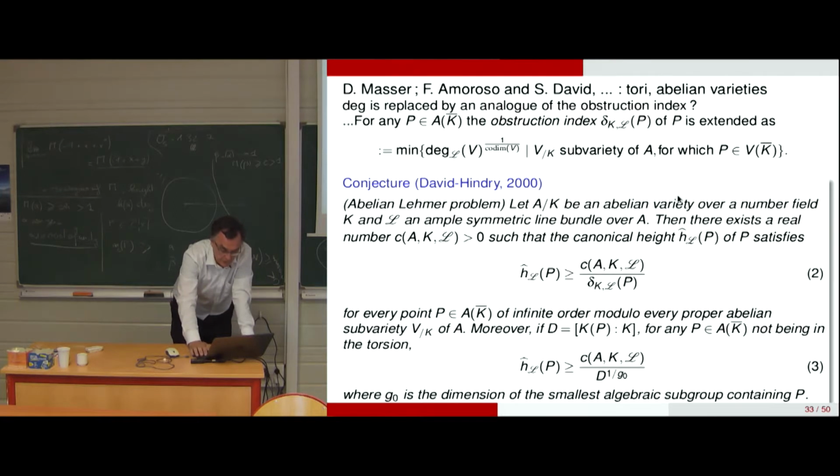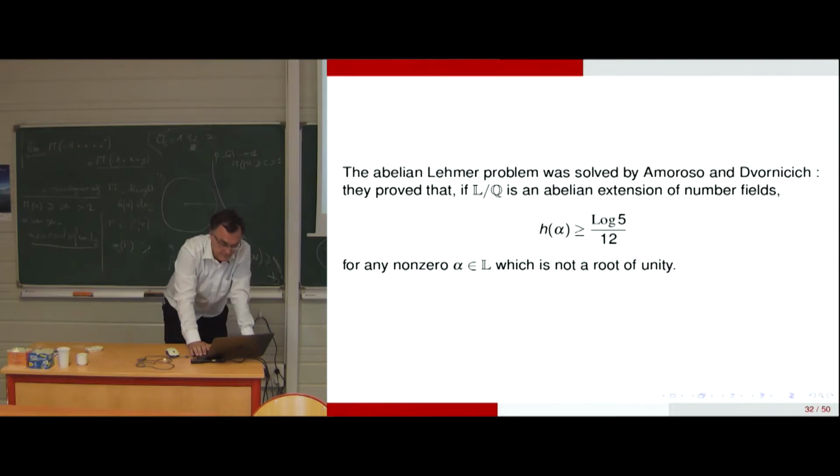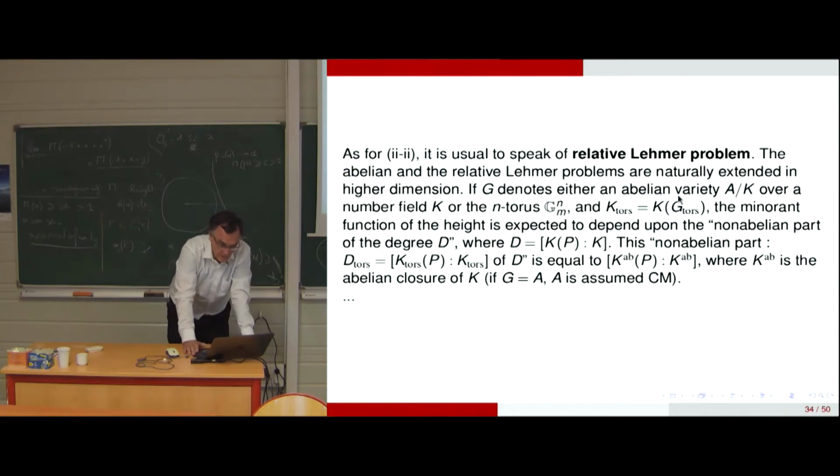For the second part, it's usual to speak of the relative Lehmer problem. So the abelian and the relative Lehmer problems are naturally extended in higher dimension.